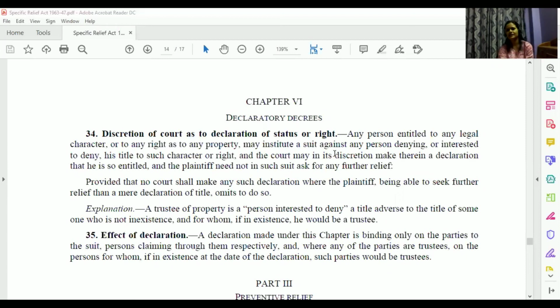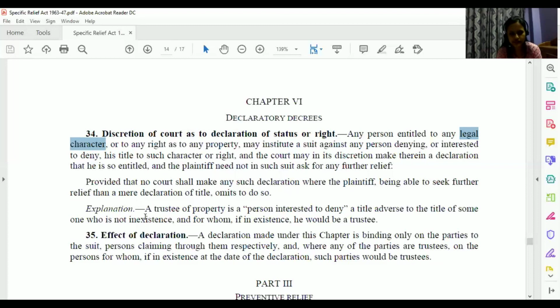So what is declaratory decree? It is at the discretion of court that court can declare something. What court will declare? It will declare a legal character or any right of a person. I am owner of a property. I have a right with regard to the property. That may be declared. Or it may be legal character, that I am resident of a certain state, I am daughter of a certain person, I am wife of a certain person, whatsoever it may be. So it is at discretion.